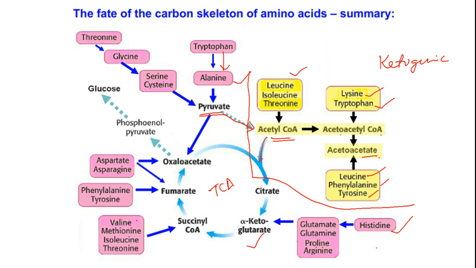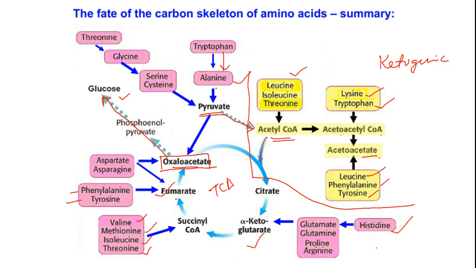Succinyl-CoA can be obtained from valine, methionine, isoleucine and threonine. That is what we have seen in the previous lectures. Phenylalanine and tyrosine can also provide us fumarate, and aspartate and asparagine can also provide us fumarate and oxaloacetate. Oxaloacetate is the key ingredient in the biosynthesis of glucose.